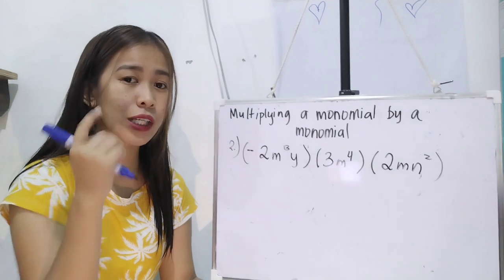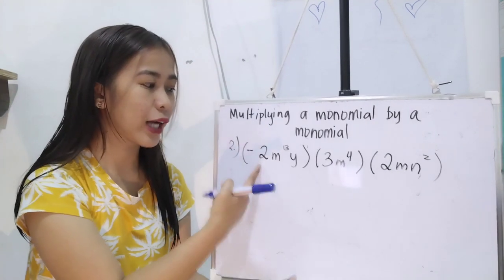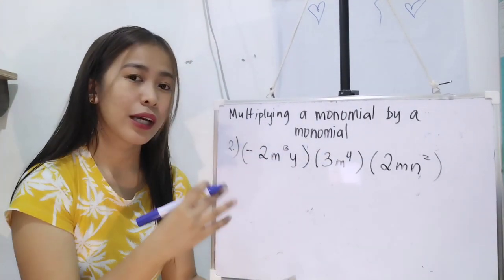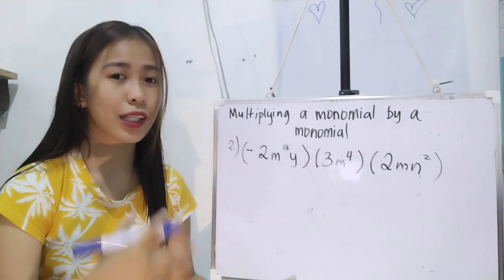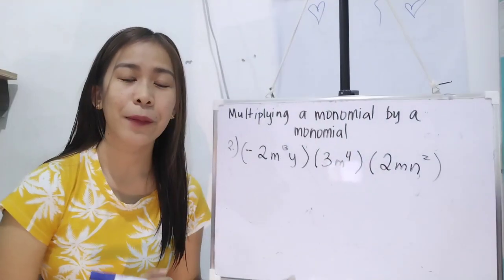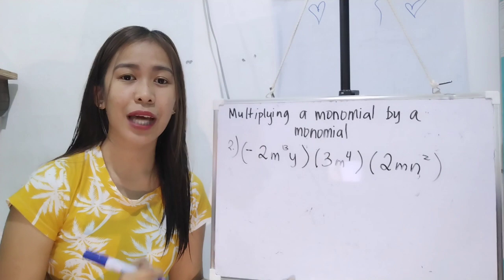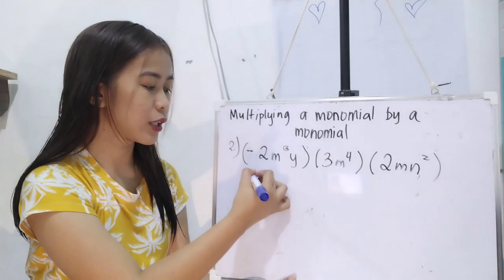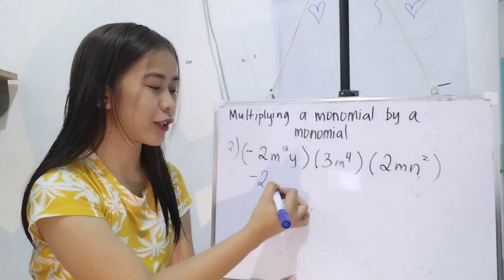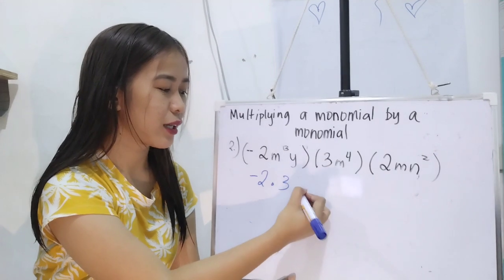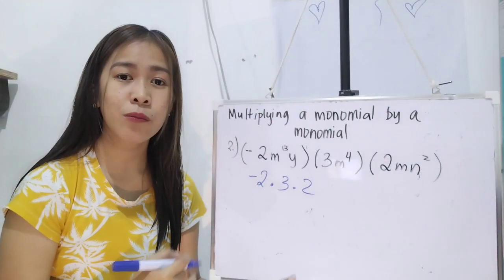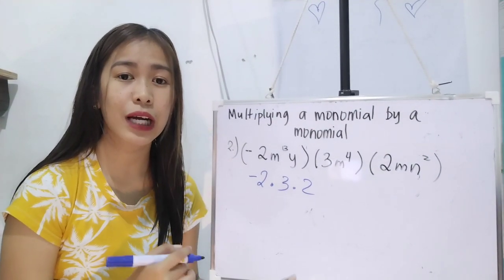muna. Pwede ganito na lang yung gawin niyo dito eh. Negative 2 times 3 is negative 6 times 2 is negative 12. Dire-diretso na. Pero syempre, para hindi kayo malito or para sa step by step na process, ganito yung gawin niyo. Negative 2 times 3 times 2. And then, kunin mo lahat ng variable na magkakatulad.